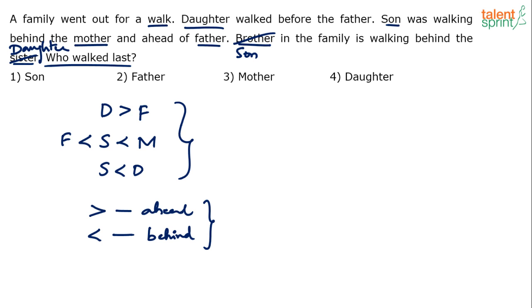So who walked last? Now there are multiple ways of solving it. You can try and find out the sequence of all the 4. That's one way of doing it, and you'll get the answer to that. Or maybe go for elimination. Elimination sometimes can be quicker. It'll help you eliminate the options very quick.